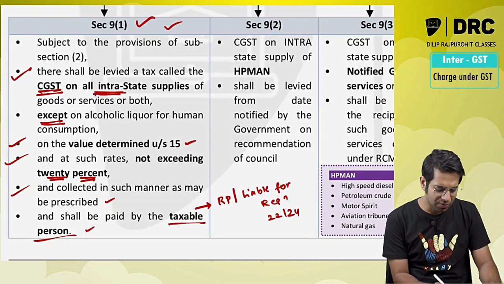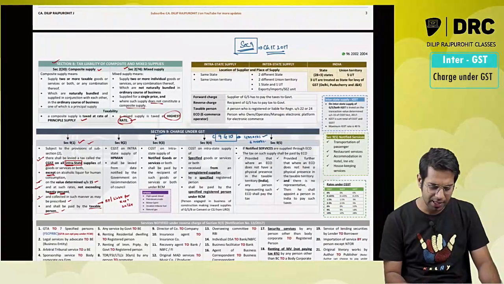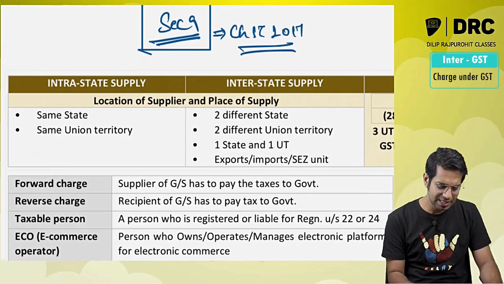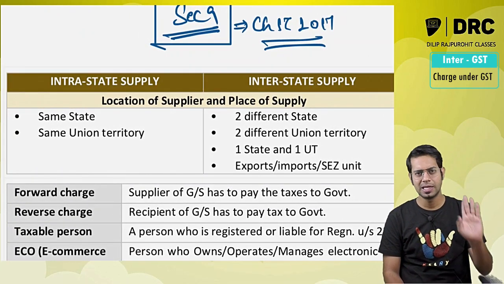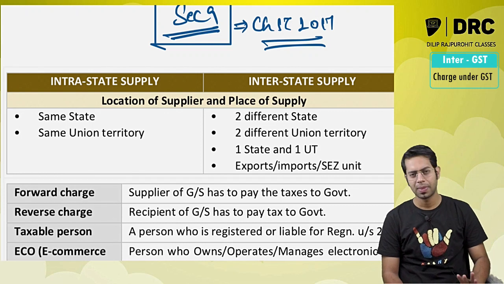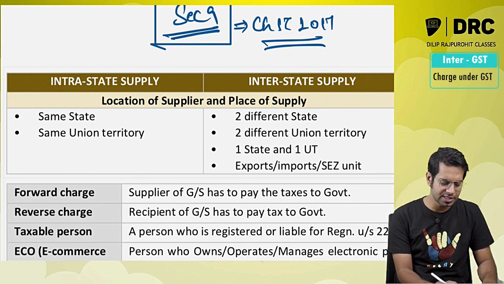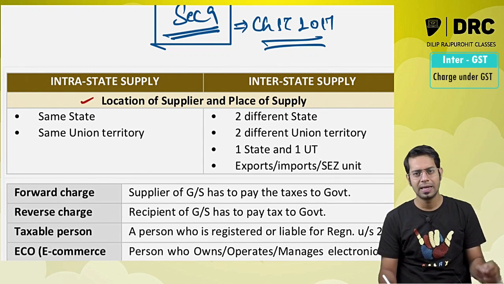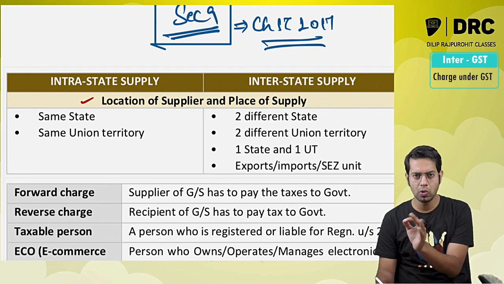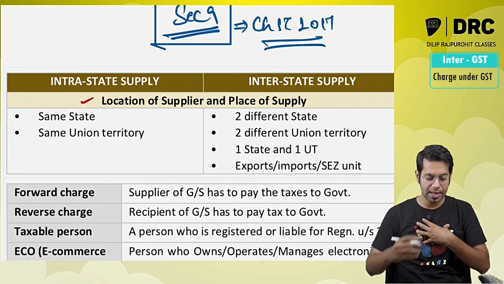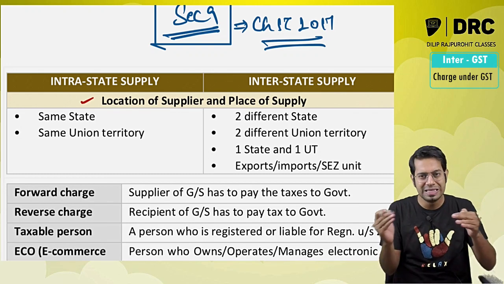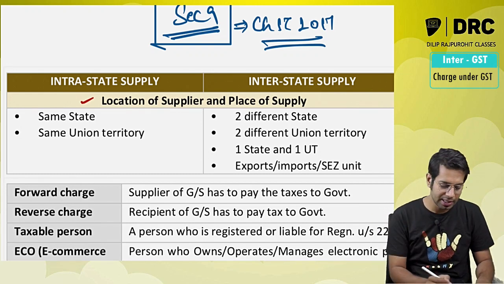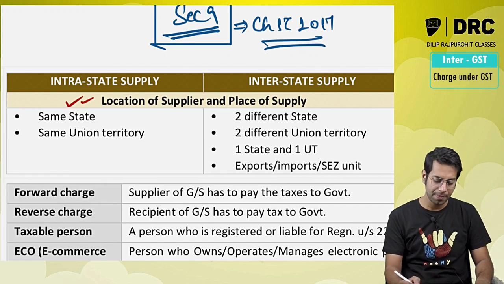Then, sir, what do you mean by intrastate supply? Please note, the definition of inter and intrastate supply is given in your IGST Act. Intrastate supply, as per the definition, means supply of goods or services or both, where the location of the supplier and the place of supply are in the same state or same union territory. Then I am going to call it an intrastate supply.